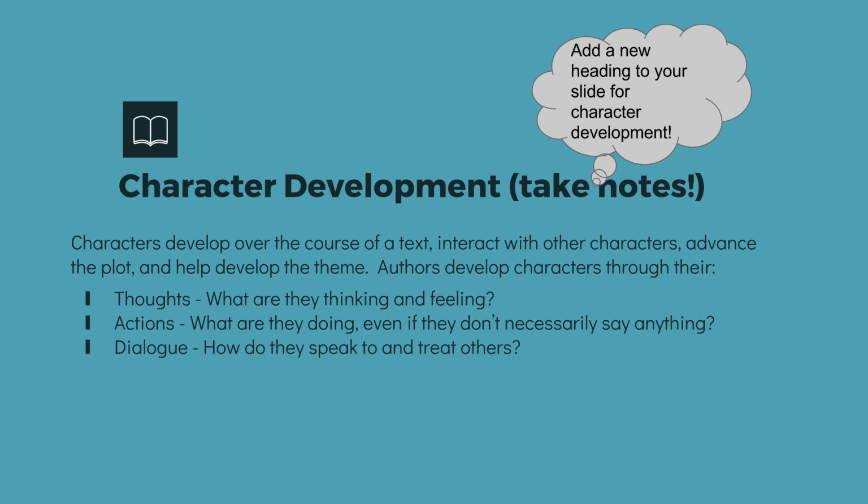Authors typically develop characters in 3 different ways. One is through their thoughts. So what is this character thinking and feeling? The next is through their actions. So what are they doing, even if they don't necessarily say anything? And then the third way is through their dialogue. How do they speak to others, and how do they treat them with their tone? Go ahead and pause this for a minute and make sure you get down the main points, and then we will go on to our next section.